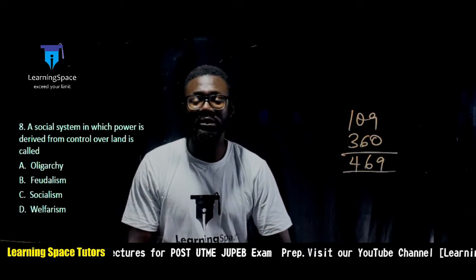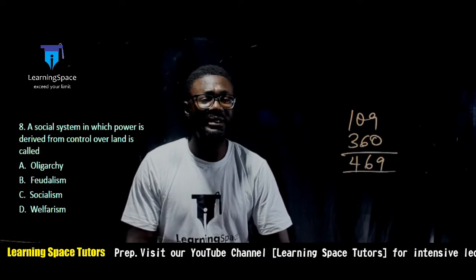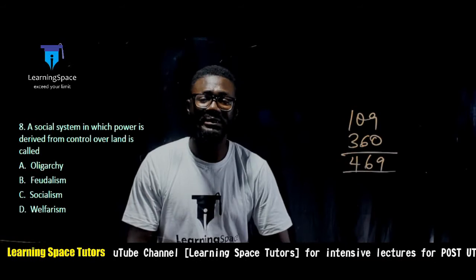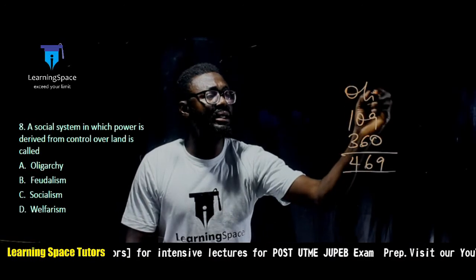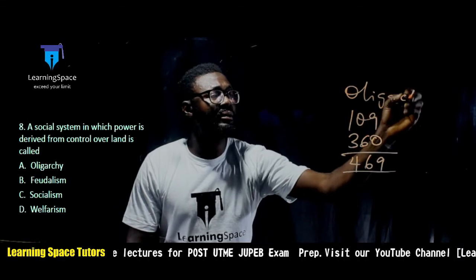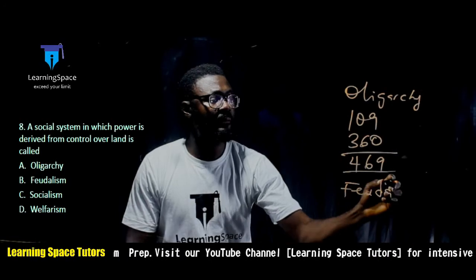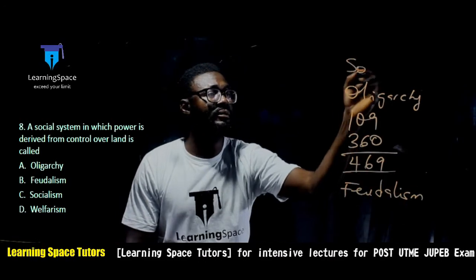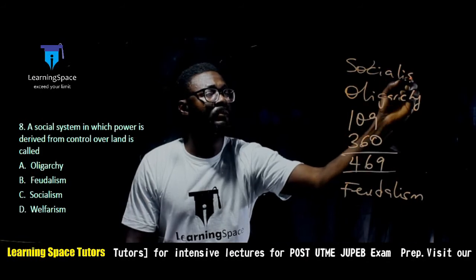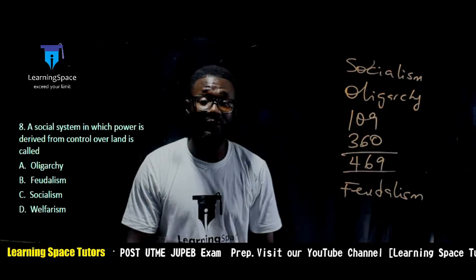The next question reads, a social system in which power is derived from control over land. Of course, don't forget that we have oligarchy, we have feudalism, and we have socialism, and socialism is also a kind of welfarism.